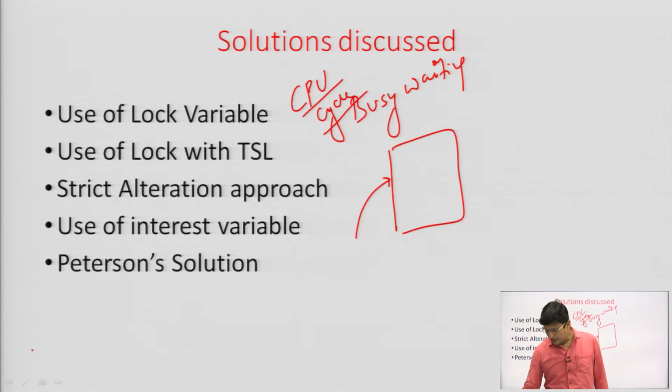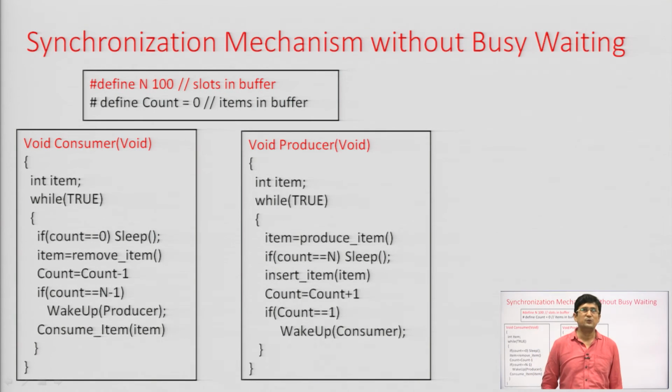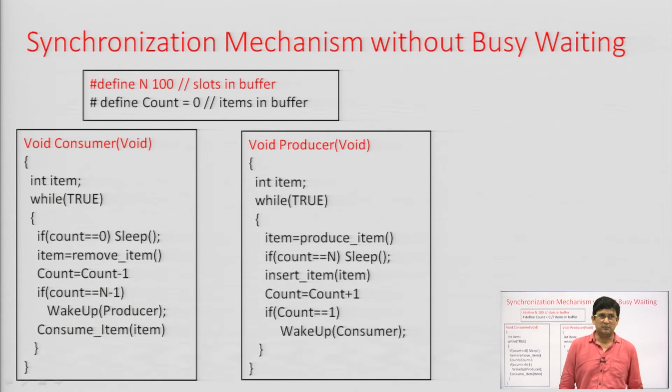So, let us have a discussion about the other solutions which may be there, and let us see the without busy waiting solution, and let us take the example of the bounded buffer. That is the most popular example that we can take, and this will actually help in explaining the concepts also very well. So, here is the without busy waiting solution for the bounded buffer problem.